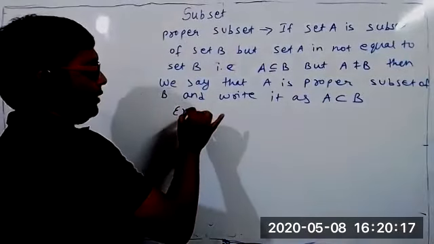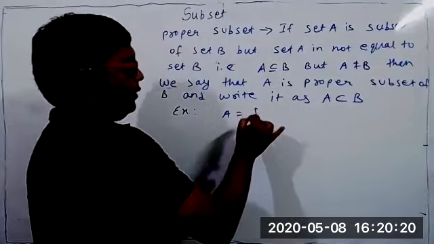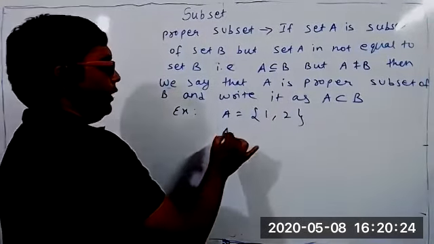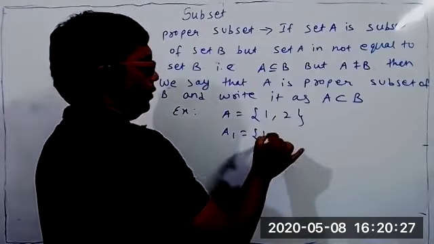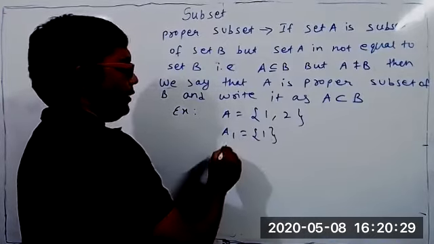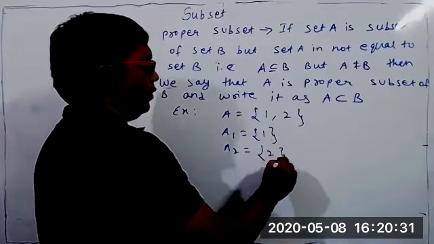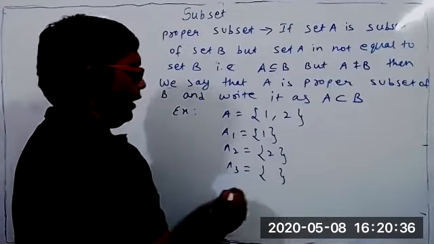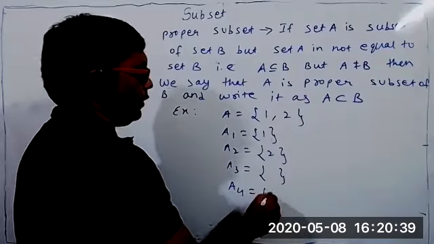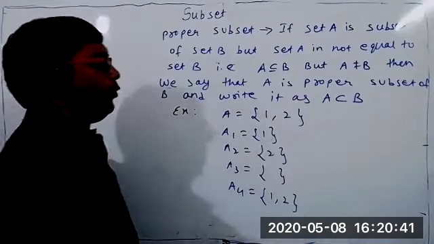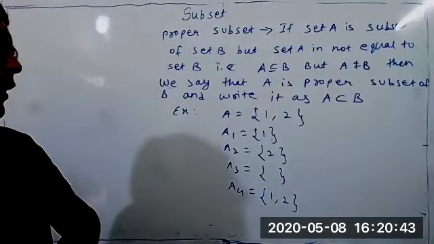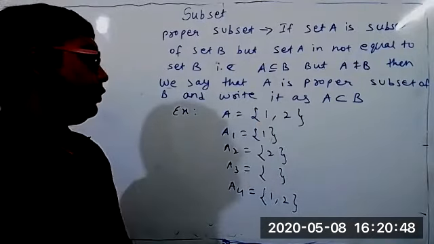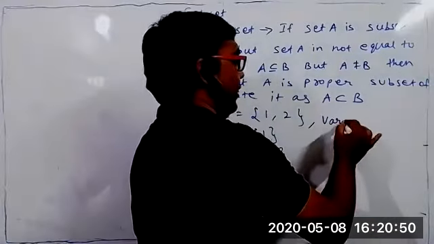Example, don't write the example. The example is only to make you understand. Suppose the set is {1, 2}. I write the subsets: A1 is {1}, A2 is {2}, A3 is the null set, A4 is {1, 2}. Student, I hope you have copied from the board. I will explain again. Suppose I have set A = {1, 2}. Various subsets are: